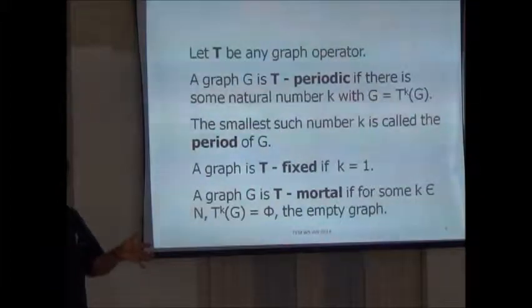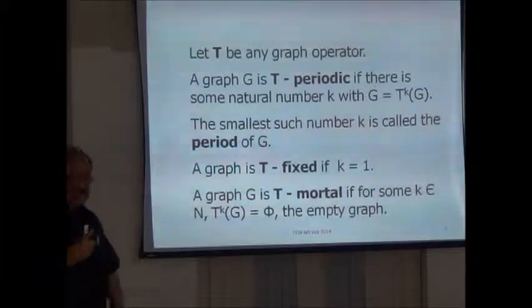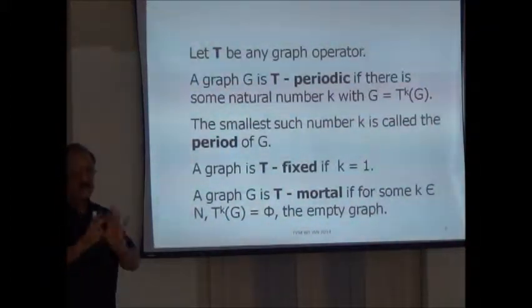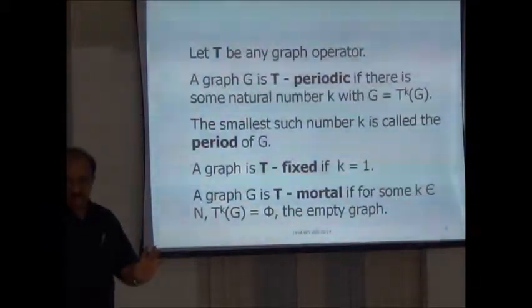When k is equal to 1, that is fixedness. That was the problem posed by O'Reilly. I want to find all G such that the line graph of G is isomorphic to G. What does it mean in the language of periodicity? I want to find all graphs G whose period is 1 with respect to the line graph operator. I repeatedly say with respect to the line graph operator, because if I change the operator I get a different setting. The whole theory is different.